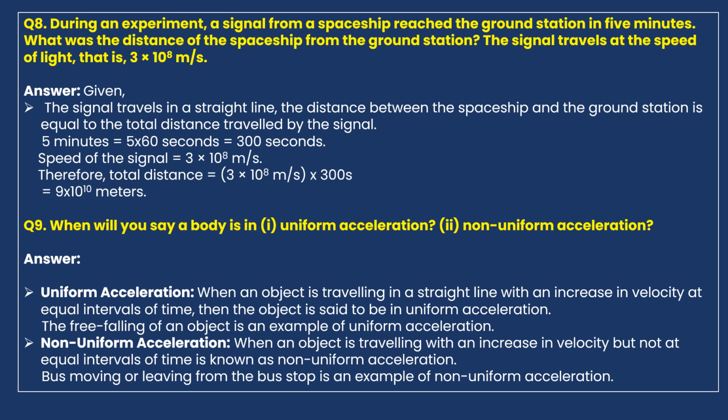If this increase in velocity happens at equal intervals of time, that is uniform acceleration. But if this change in velocity doesn't occur at equal intervals of time, it's known as non-uniform acceleration, right? Now, for example, a bus leaving from the bus stop is an example of non-uniform acceleration.